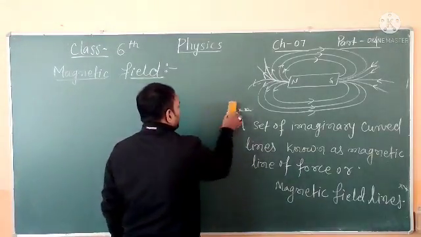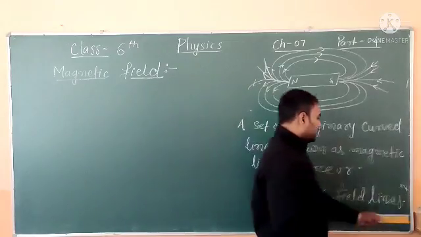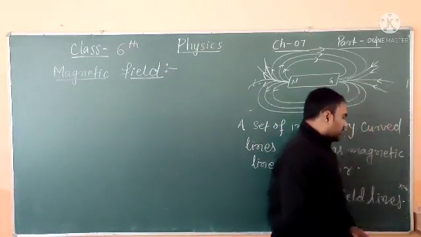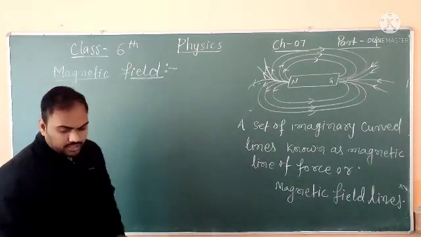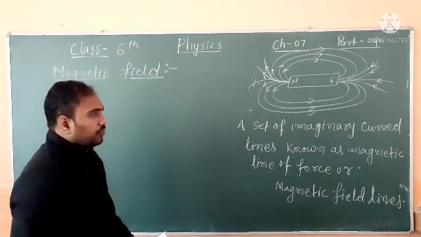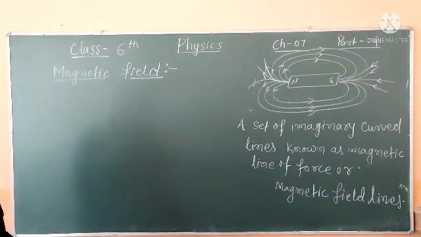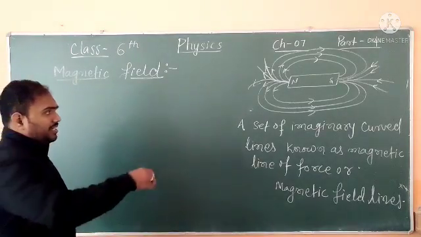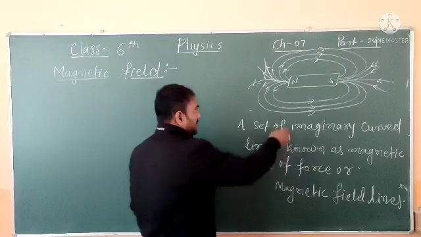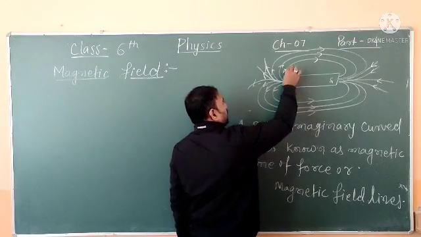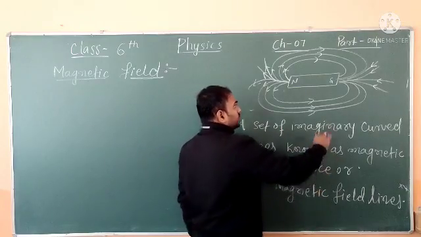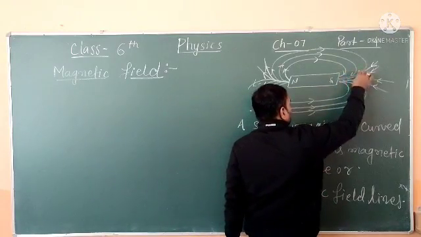Properties of magnetic field lines. We are understanding the properties of magnetic field lines. First property: magnetic field lines always emerge from the north pole and end at the south pole. As I have shown in the figure, they always come out from the north pole and end at the south pole.